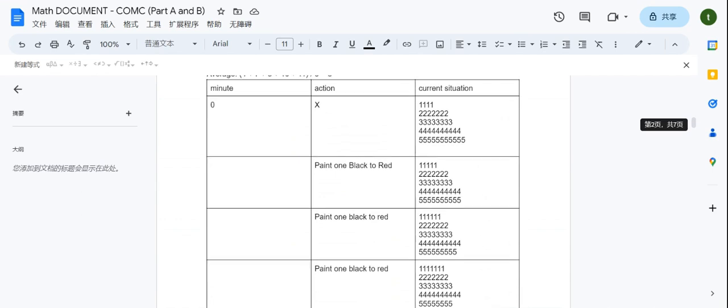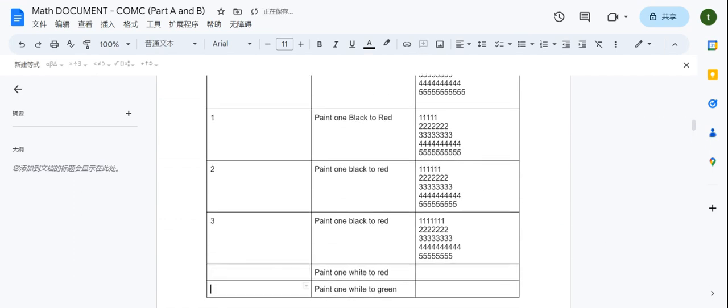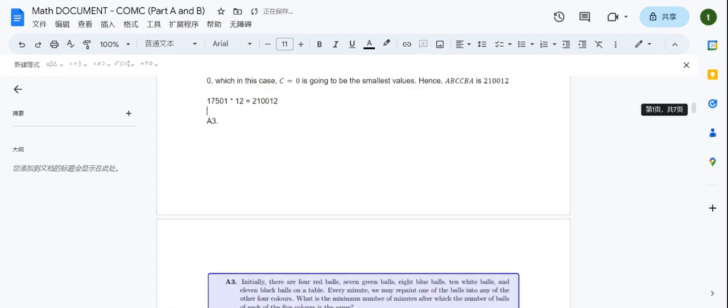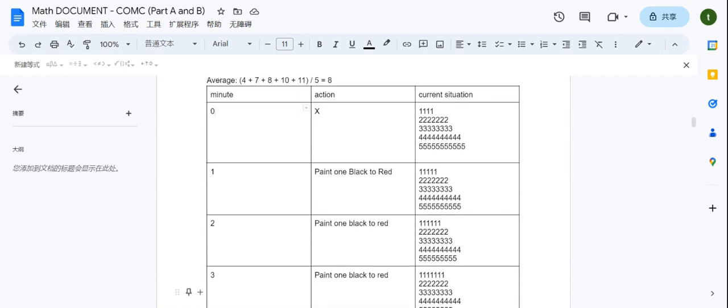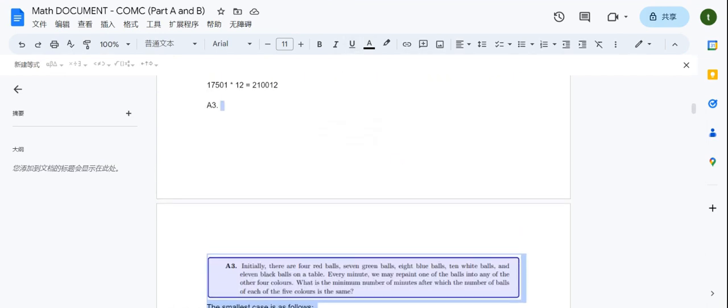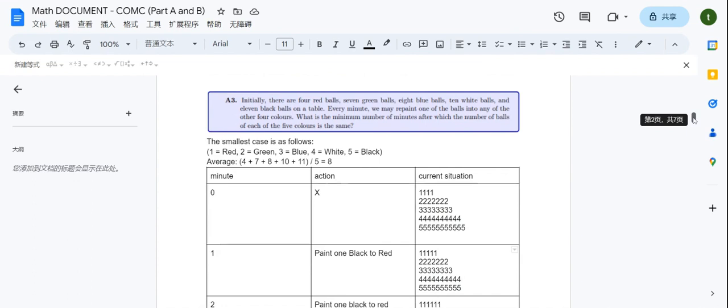Let's see. 1, 2, 3, 4, 5. So what we are going to do in the first step is paint one black ball red. So in this case, we have 1 more red and 1 less black. So in this case, we have 5 red, 7 green, 8 blue, 10 white, 10 black.